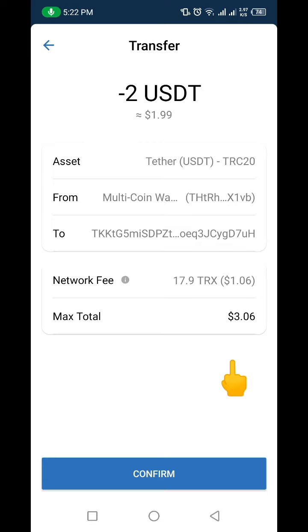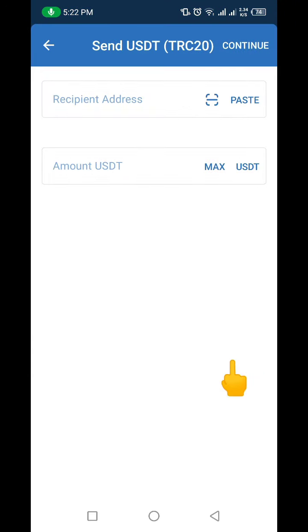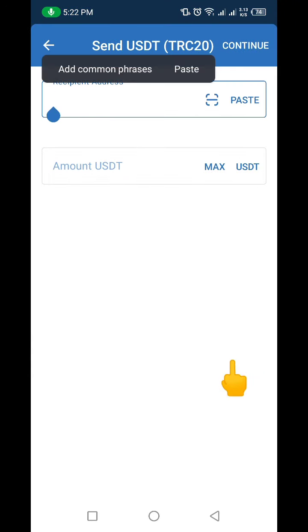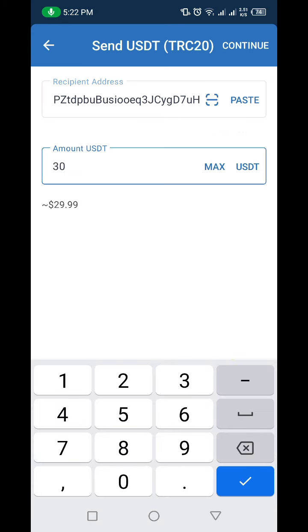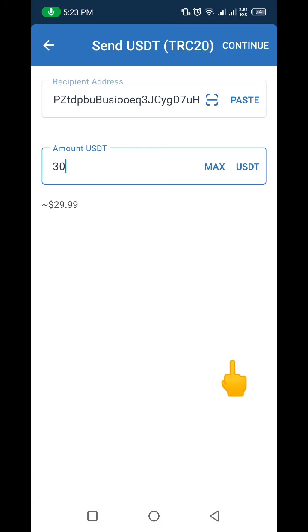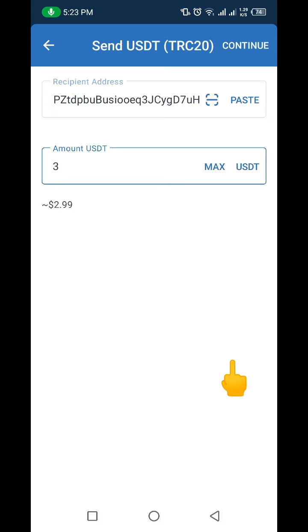Okay, I'll send in some money in here. Let me just send some money into the website from my Trust Wallet here. So I'm going to click on send. I'm going to paste that wallet address here, and let me just send 3 USDT. Okay, I'm going to be sending 3 USDT rather, not 30. I'm going to be sending 3 USDT. Okay, so I'm going to go up here and click on continue.